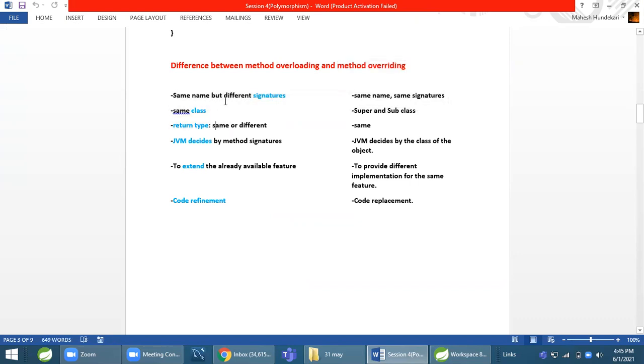We do method overloading within the same class. In method overloading, the method name will be the same, but the signatures will be different. And in method overriding, the method name will be the same, the signature will be the same, but the method definitions will be different.